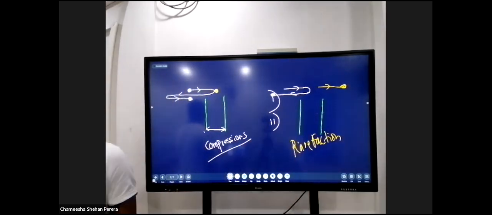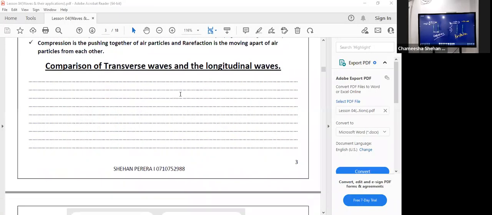So then I just want you to summarize the differences and similarities of these two waves. Actually, we'll be summarizing the differences between these two waves quickly. Divide this space into two and then write transverse and longitudinal on either side. On the left hand side, you can write transverse, and on the right hand side, you can write longitudinal. Quickly go for that.